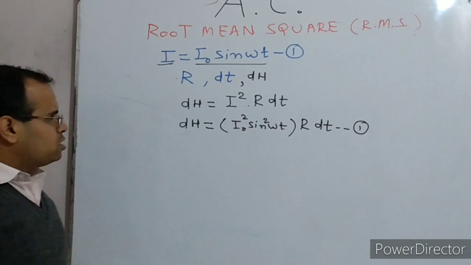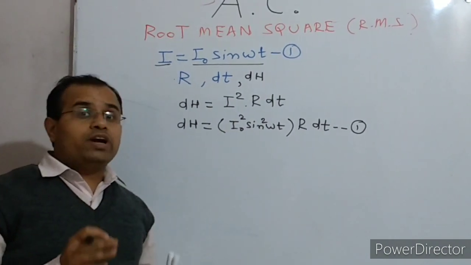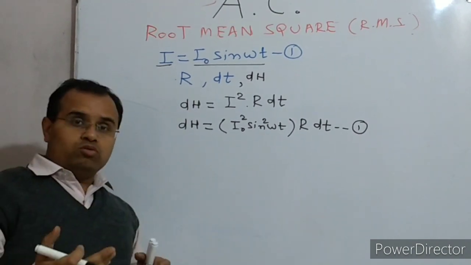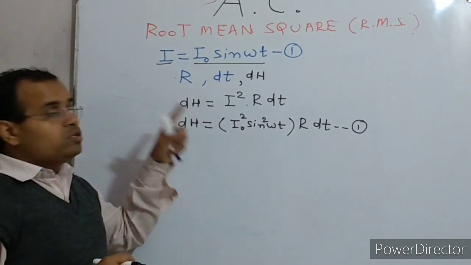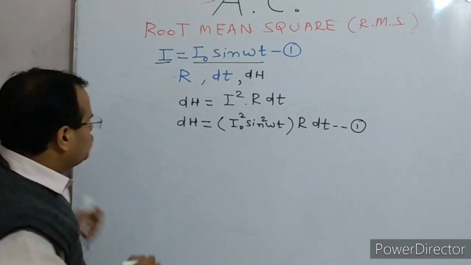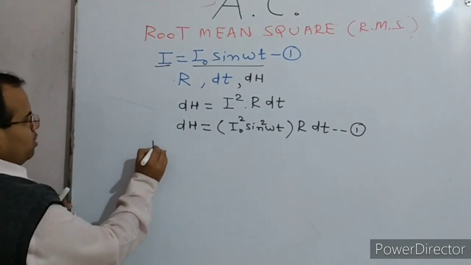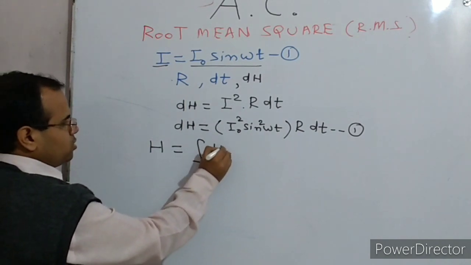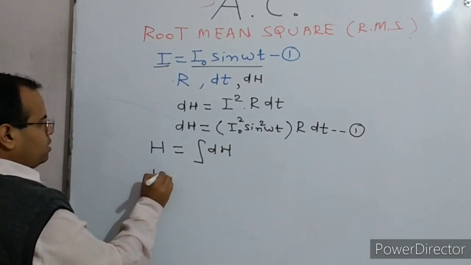Now this is not what we have to find. We have to find the total heat generated when this alternating current flows through the circuit for time 0 to capital T. For this we will integrate dH.